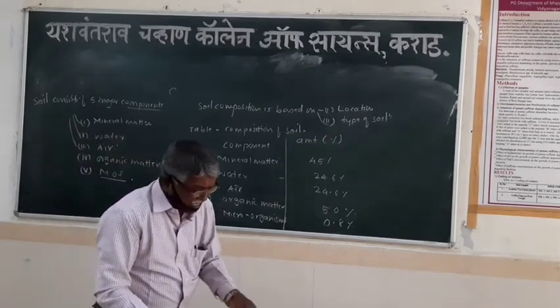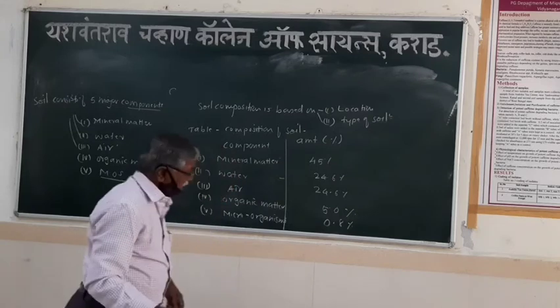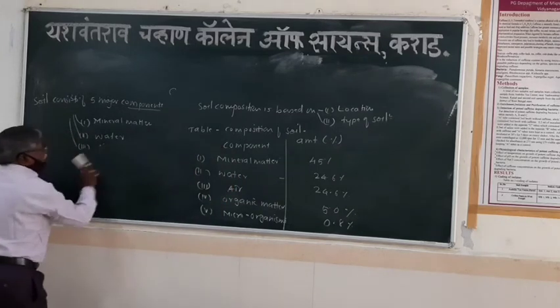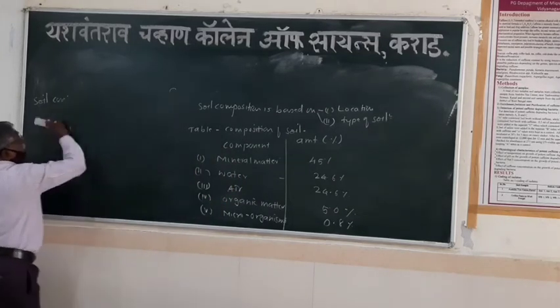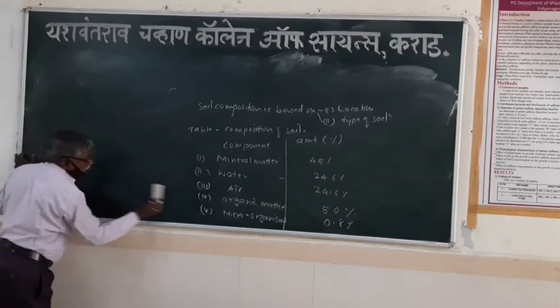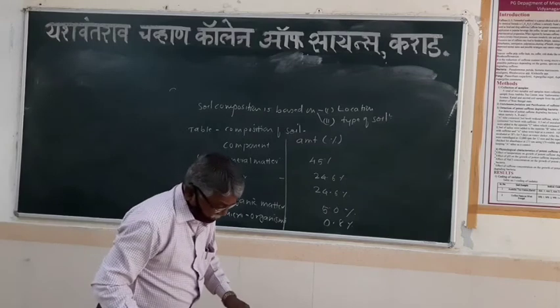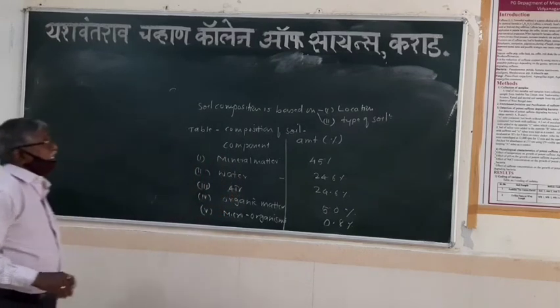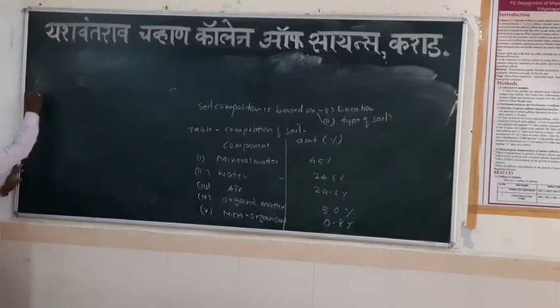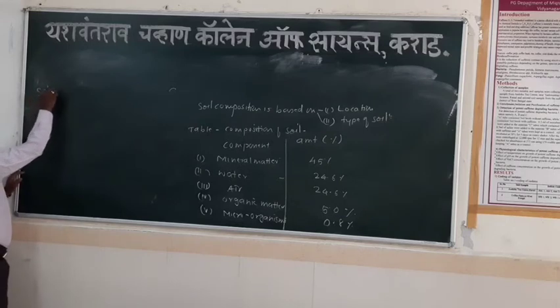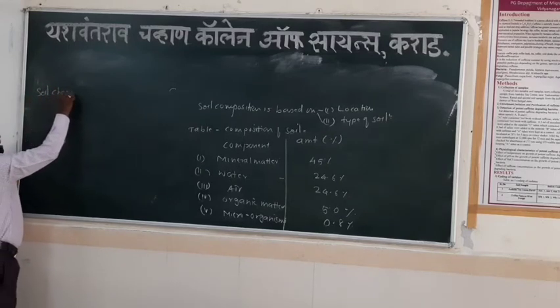After studying the composition, this soil has different characteristics. Soil characters are categorized into two major groups.